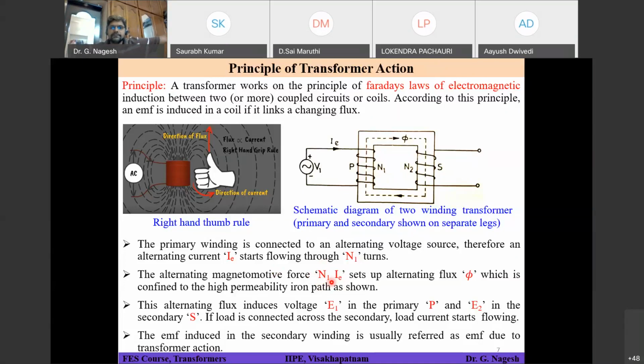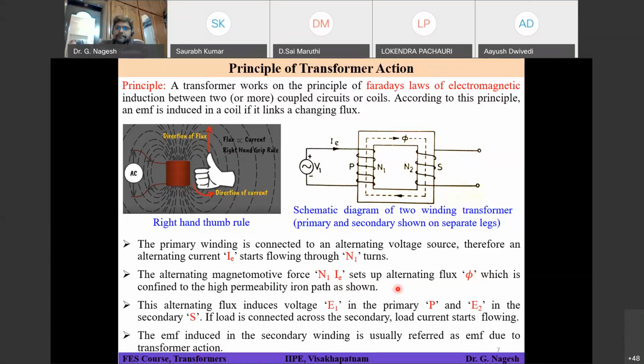This MMF will also be alternating because it comes from current, current comes from voltage, and voltage is already alternating. If an MMF is set up in a magnetic circuit, in the present case the core, this MMF sets up an alternating flux which is confined to the high permeability iron path as shown.